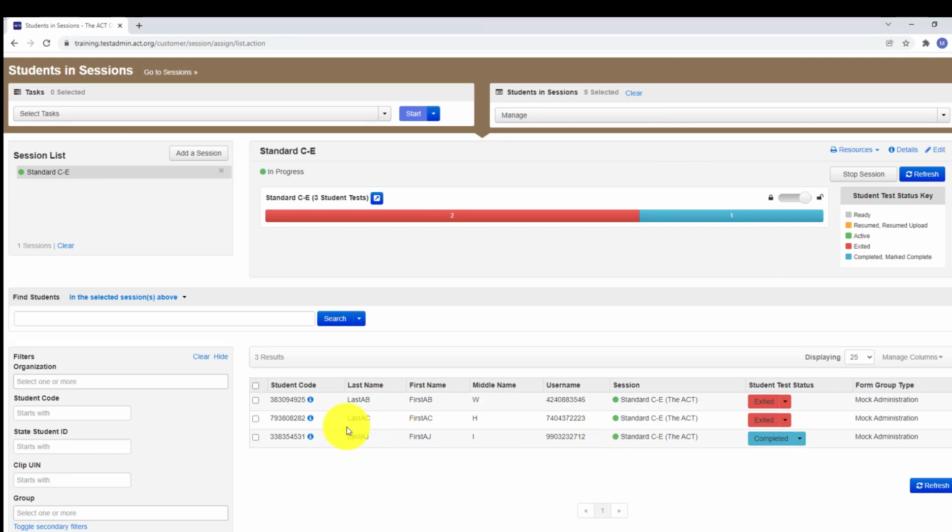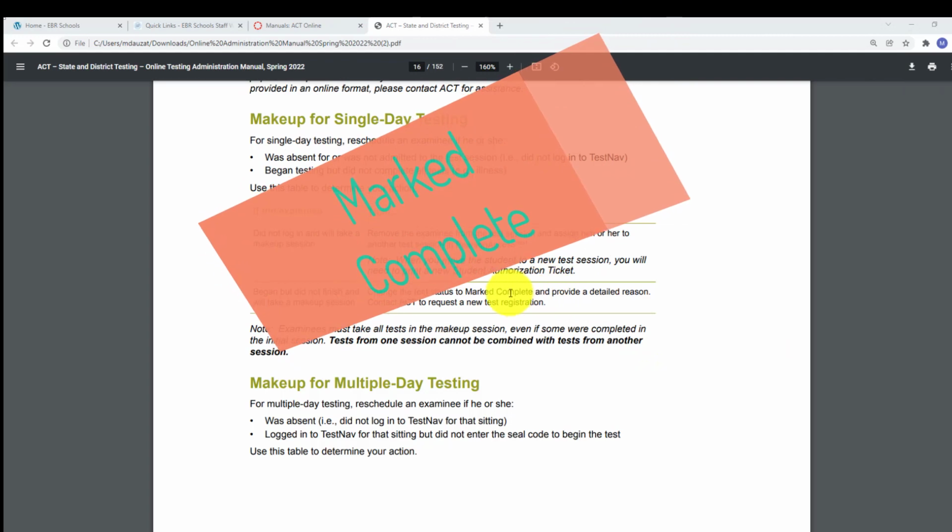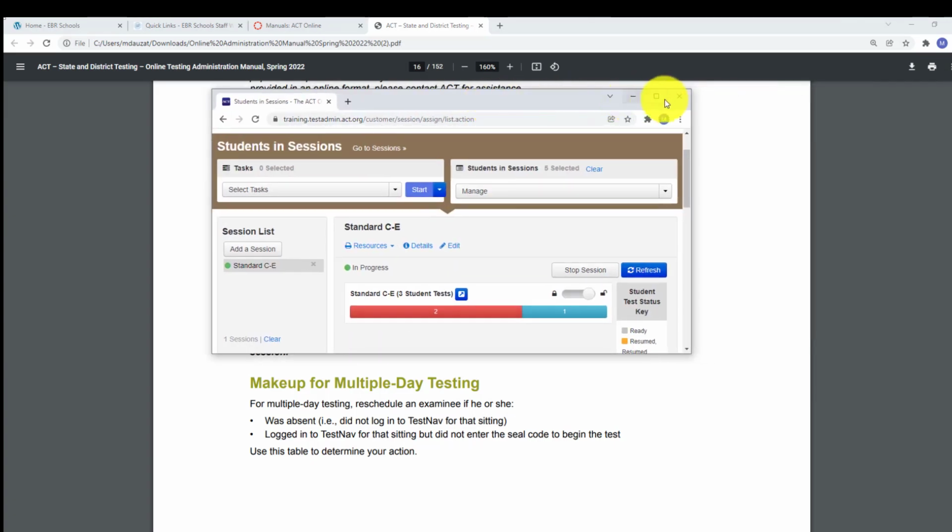Let's suppose we're going to have this student, student number 2 right here, that has already started the test. I'm going to say that student got sick at the end of test 1, and I'm going to have that student do a makeup. Okay, so here's how you're going to do this. You have to make sure that this goes from exited to marked complete. You have to do it right here where it says marked complete. Okay, so let's go ahead and see this.